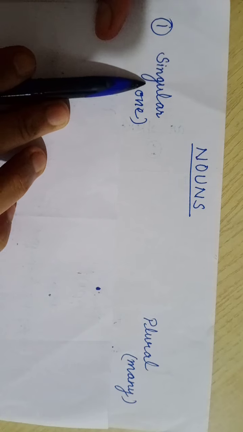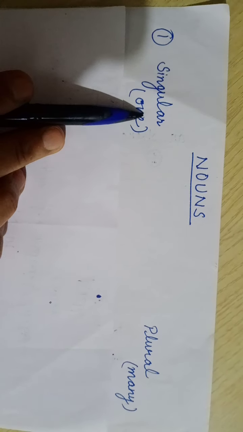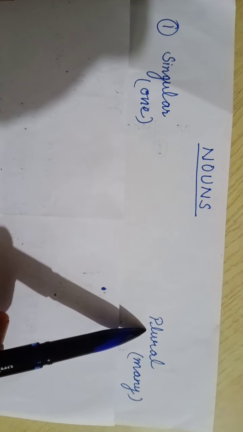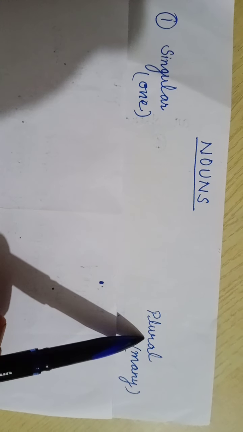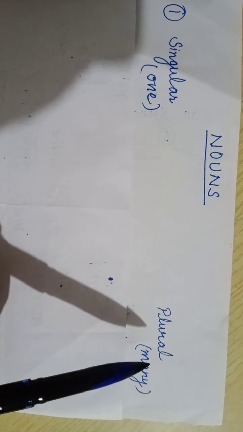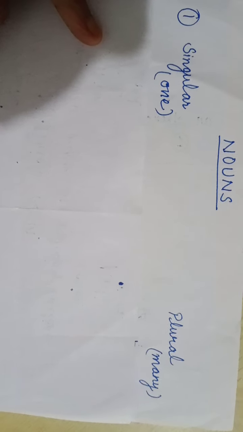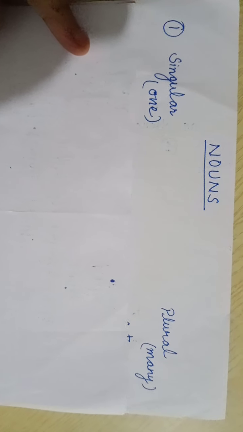A noun that refers to one person, one animal, one place, or one thing is a singular noun. And a noun that refers to more than one person, animal, thing, etc. is a plural noun. And we have been doing this since your previous classes also.